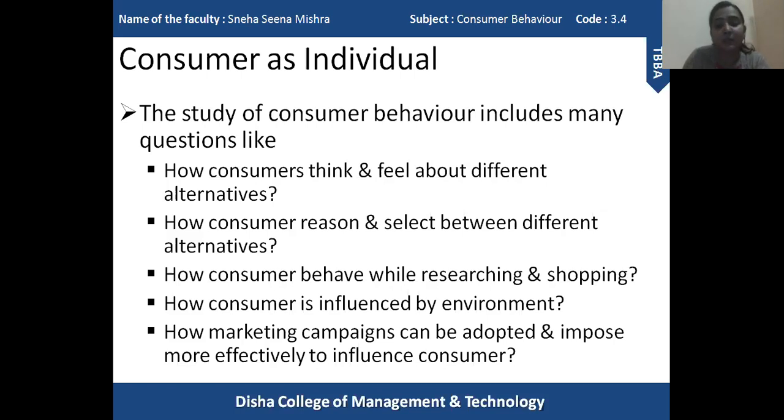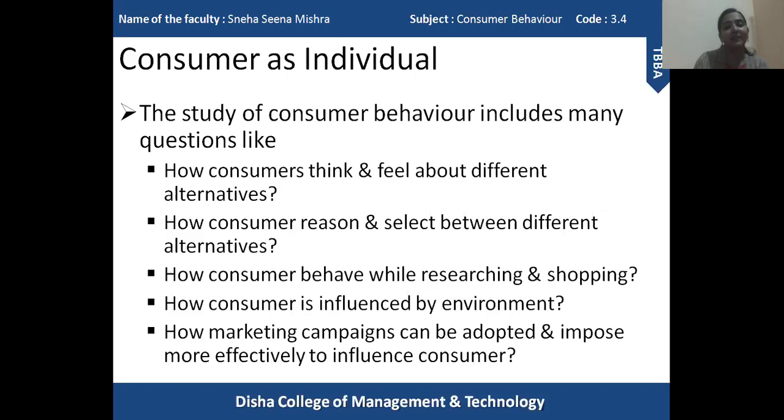Okay, now the third question here says how consumers behave while researching and shopping. Now, as consumers, we want to get information about all the alternatives before making any kind of decision. So what kind of behavior do we have while we are researching, while we are collecting information about the various alternatives?